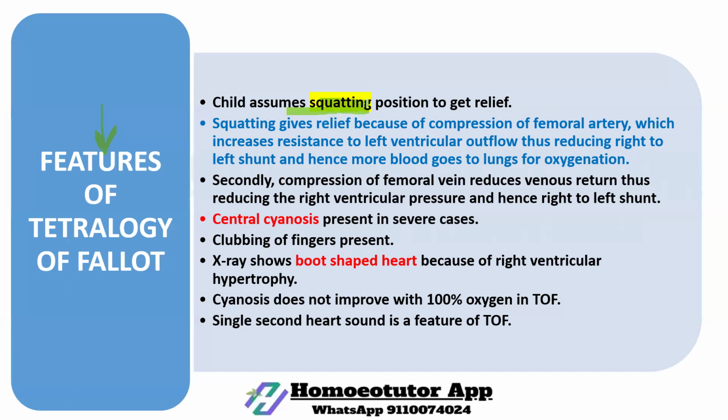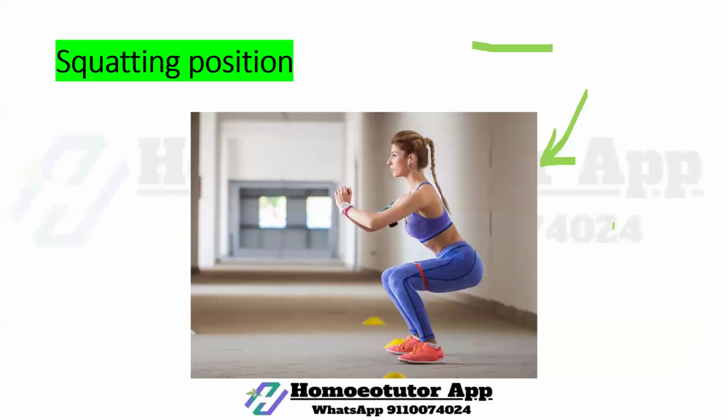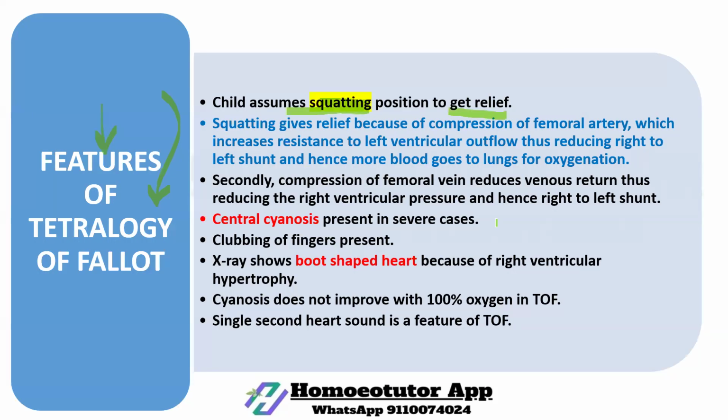Child assumes squatting position to get relief in case of tetralogy of Fallot, because there is lack of oxygen in the body. This is the squatting position. Having this position, the child becomes relieved. Squatting gives relief because of compression of the femoral artery, which increases resistance to left ventricular outflow, thus reducing the right to left shunt, and hence more blood goes to the lungs for oxygenation.